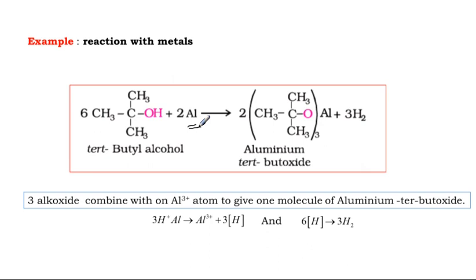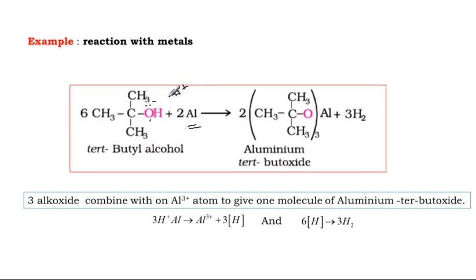Sometimes it shows basic character, sometimes acidic character also. But in these reactions, the cleavage occurs between oxygen and hydrogen. After cleavage, the whole alkoxide is formed, and H plus.